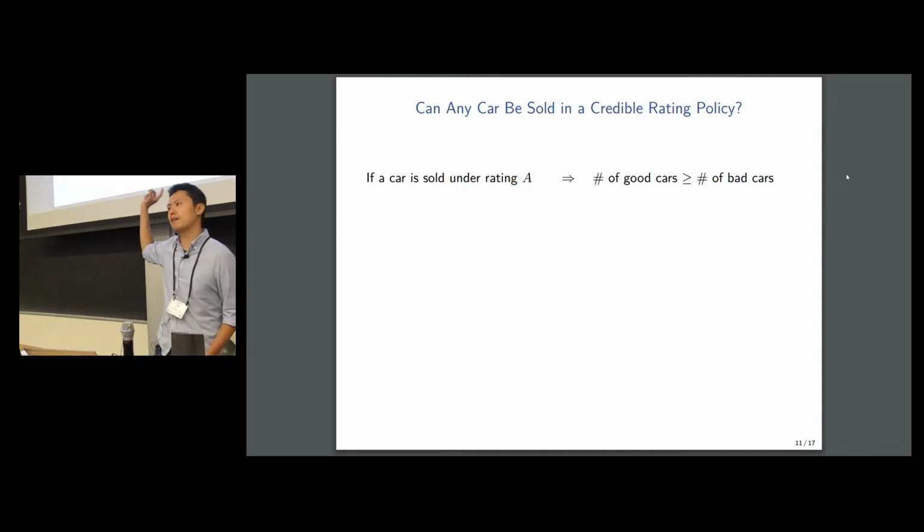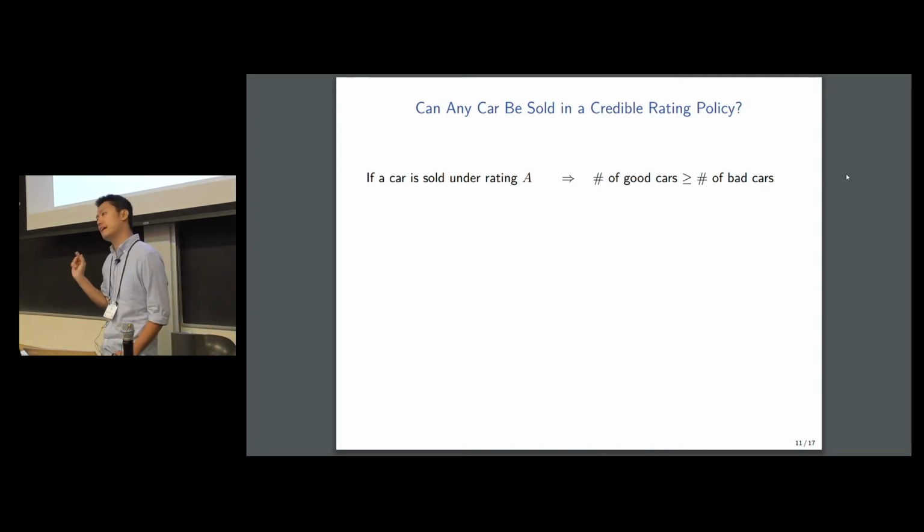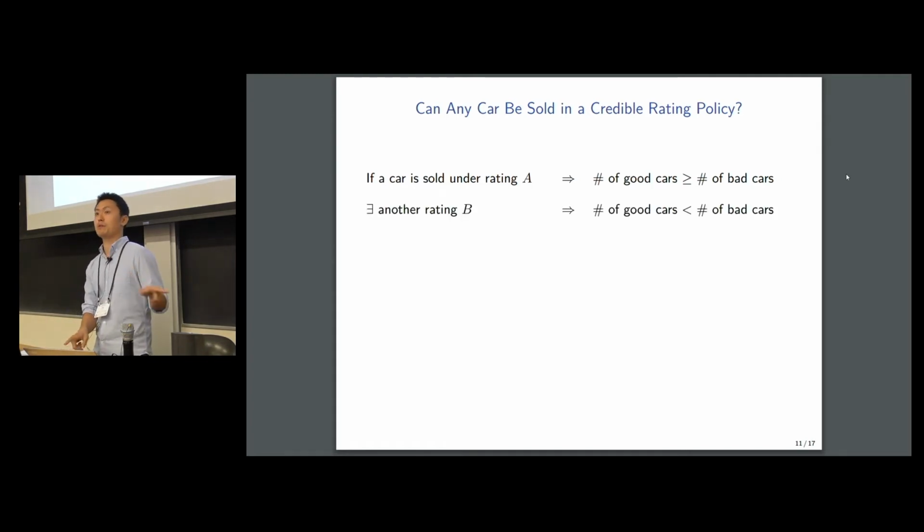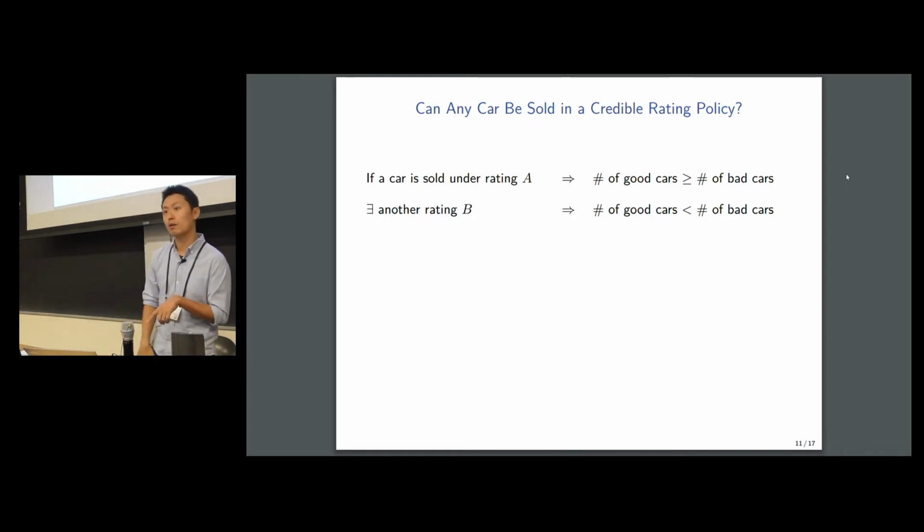Now, in order for the buyer to be willing to buy this car after seeing rating A, it has to be that the rating A contains at least as many good cars as bad cars. But we also know that overall, the total number of bad cars is more than the total number of good cars. So that tells us there has to be another rating B, which contains strictly more bad cars than good cars.